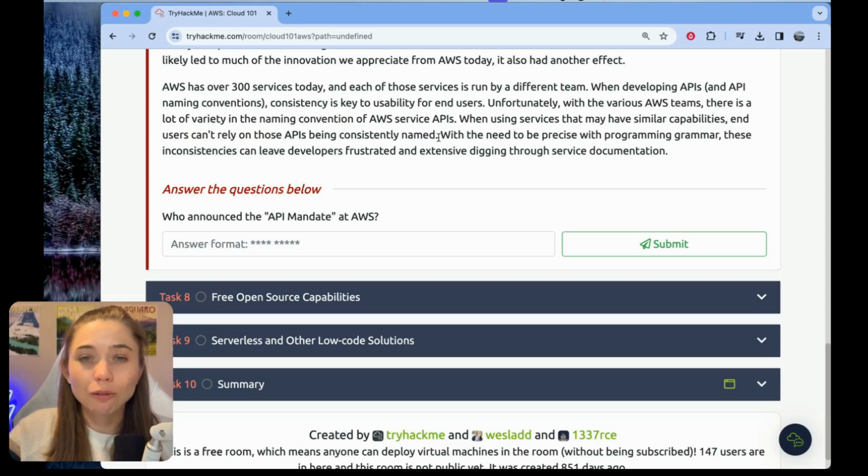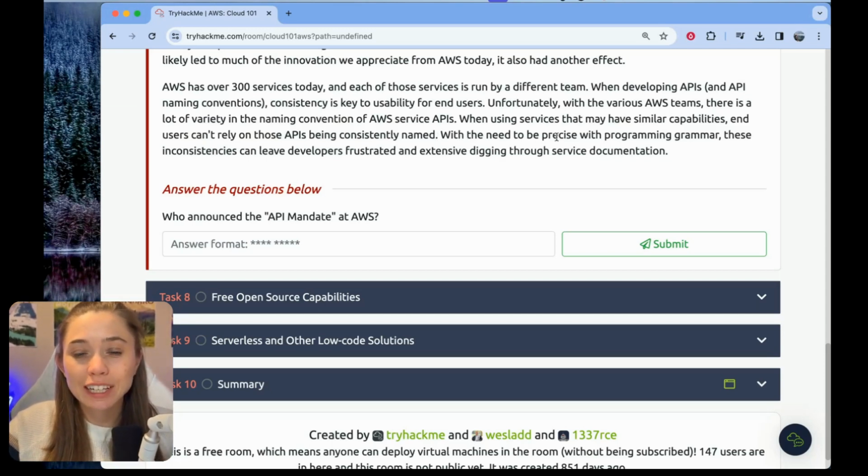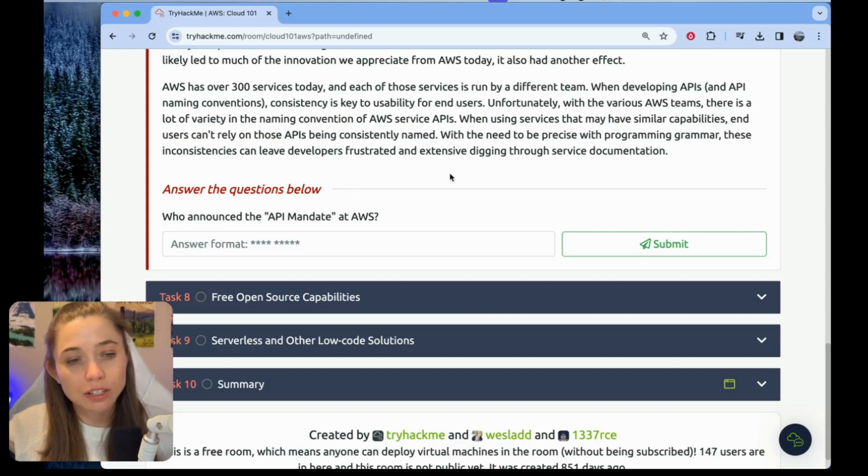Oh, well, once again, I jumped the gun. It says, with the need to be precise with programming grammar, these inconsistencies can leave developers frustrated and digging extensively through service documentation. All right.